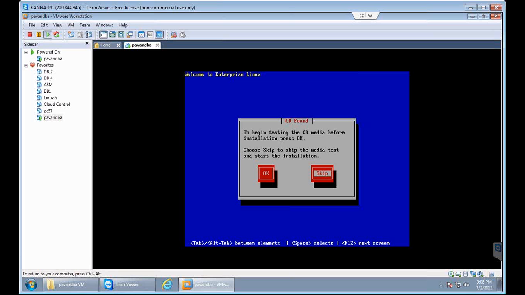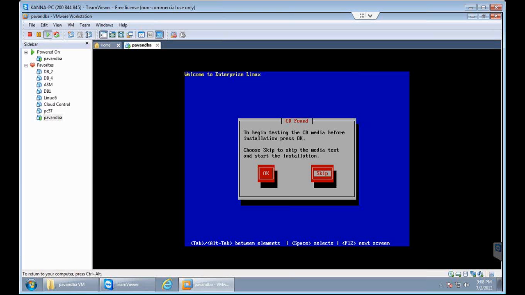And now on the screen you can see one message that it is going to do something called media test. And please never do media test. What it will do is check whether each and every file is available for installation or not. So if you start that, the next 45 minutes to 1 hour will get wasted only for testing. So that's the reason better skip that installation.